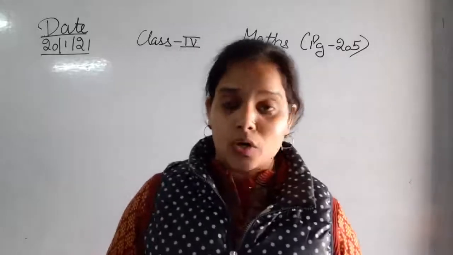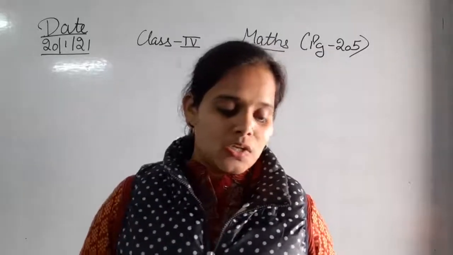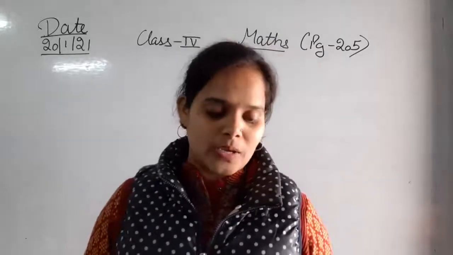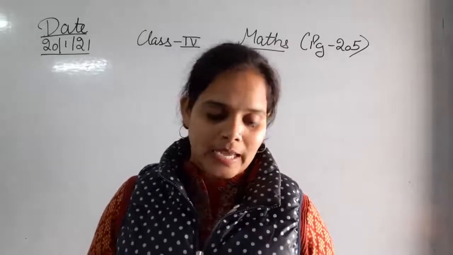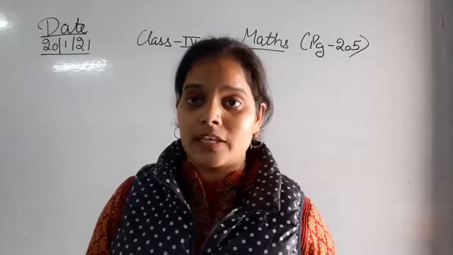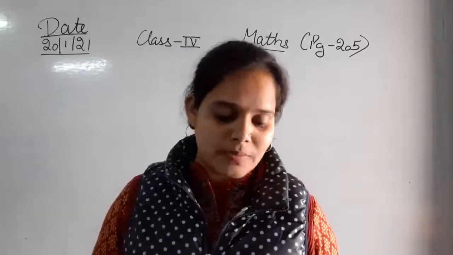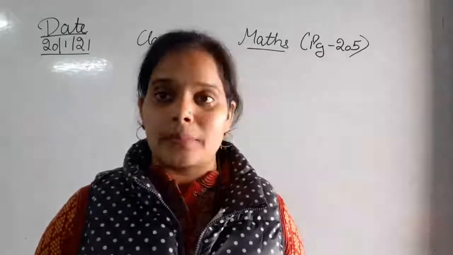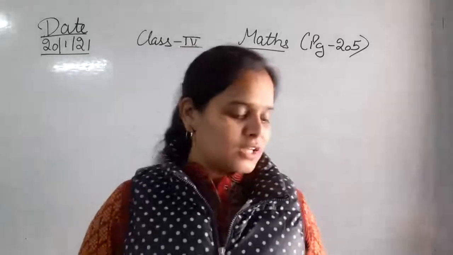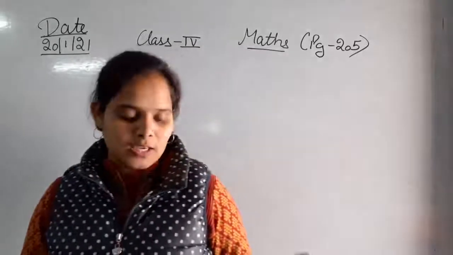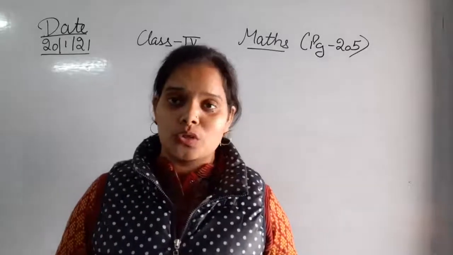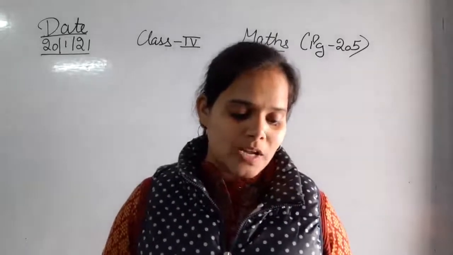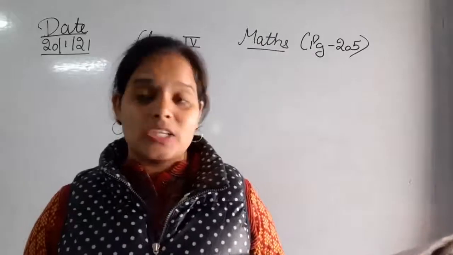The cost of 1 kg apples is 70 rupees and 50 paise. Then she bought a packet of biscuits, and the cost of that packet is 13 rupees and 25 paise. She gave a 500 rupee note to the shopkeeper. How much change did she get back?